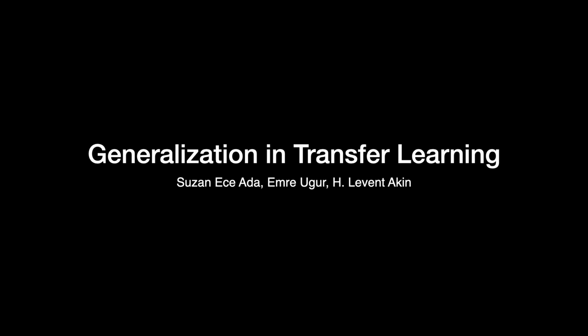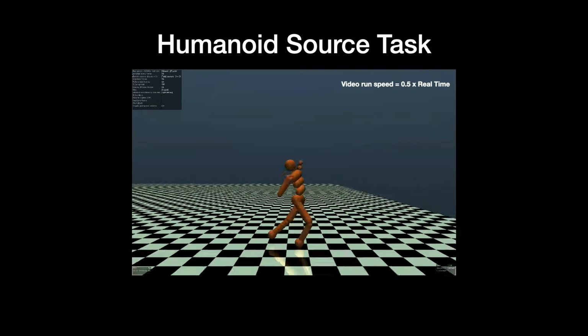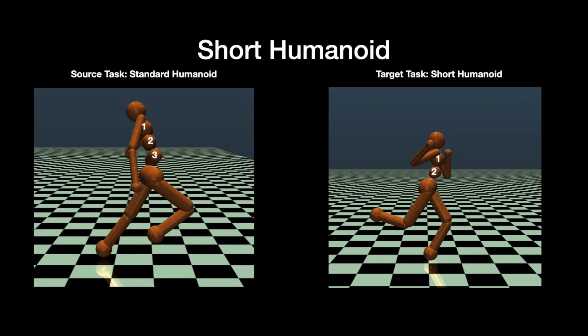We investigate transferring the skills acquired in one task to a set of previously unseen tasks. First, we train the humanoid in the source task with different training methods. Then, we transfer the policies obtained in the source task to various target tasks. Because source task performance is not indicative of the generalization capacity of the algorithm, the transferred policy is not necessarily the best performing policy in the target task.